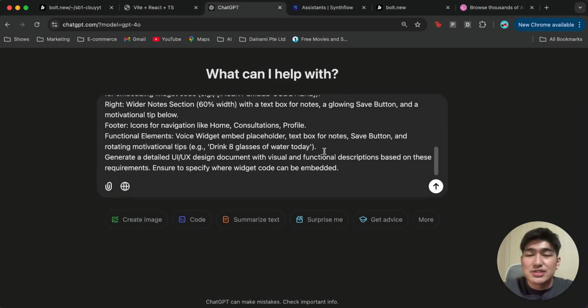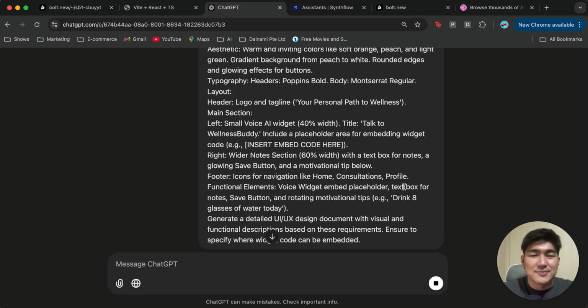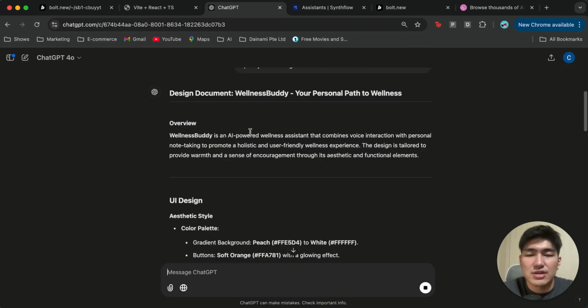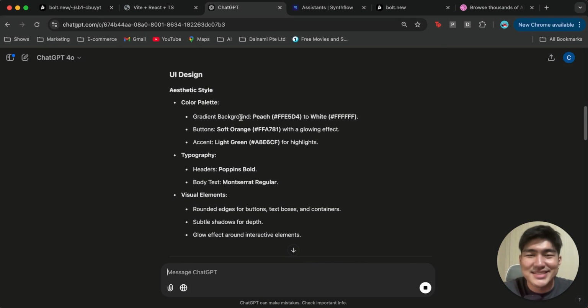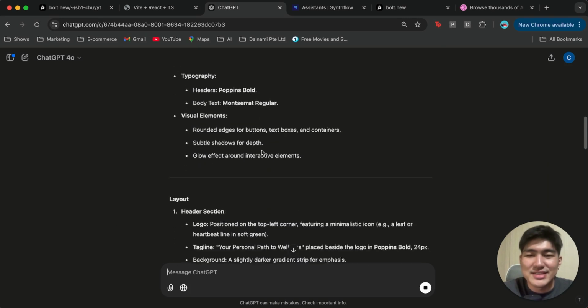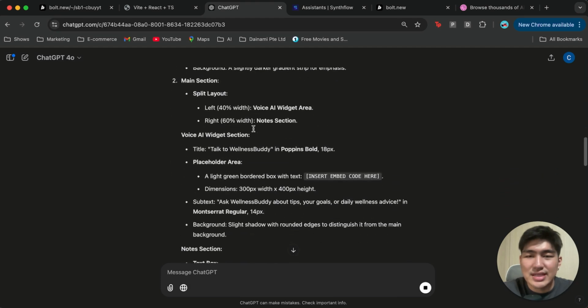And lastly, I'll tell it to generate a detailed UI UX design document with visuals and functional descriptions so that we can give it to Bolt later on. And we're going to click enter and see what we get. So beautiful, you can see it's generating a whole design document for us. It does have the color palette, the typography, the visual elements, layouts, and so on and so forth.